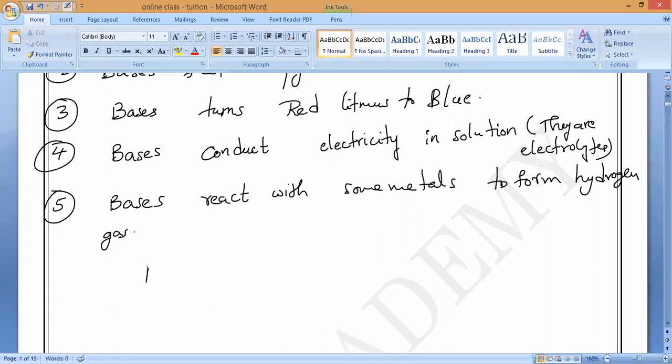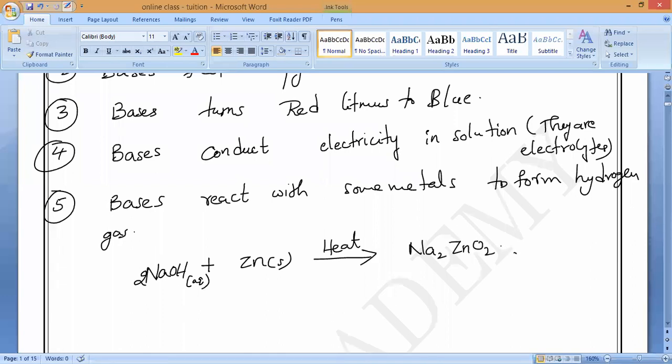If we take sodium hydroxide plus zinc metal: sodium hydroxide is in aqueous state, zinc is in solid state, and it will start heating. What do we get? We get sodium zincate, Na2ZnO2 in aqueous state, and also hydrogen gas. Do you understand?